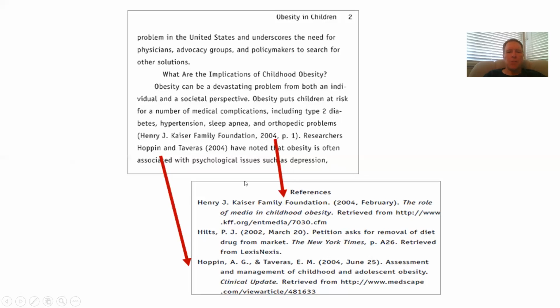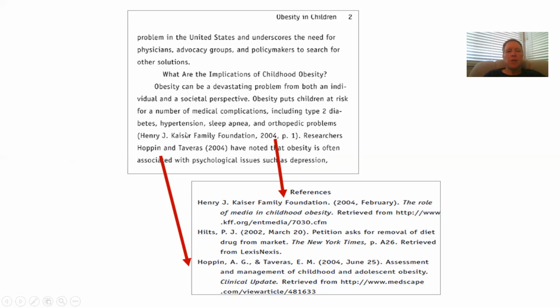to my references page. So for example, as soon as I come to this parentheses, Henry J. Kaiser Family Foundation, 2004, page 1. This is print material, so it's got a page number. And I just know if I'm reading these, I'm going to go to Henry. I'm going to go to the H's, and I find Henry. Because of the hanging indent, it's real easy to see the Henry jutting out there, and it's very easy to